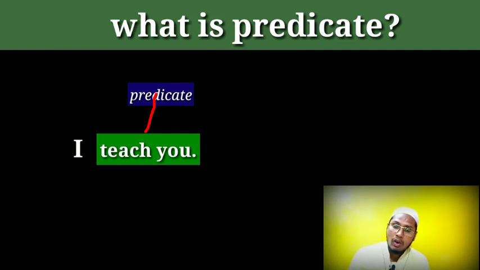But where am I getting the real information in the sentence? From "teach you", it is telling us, talking about some meaning, some information. So "teach you" must be our predicate.